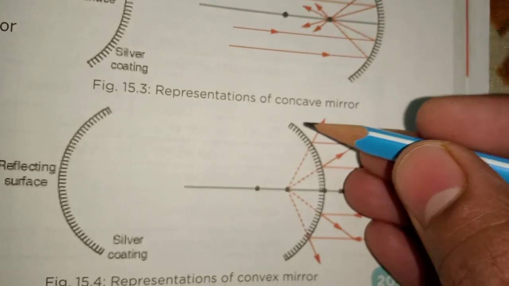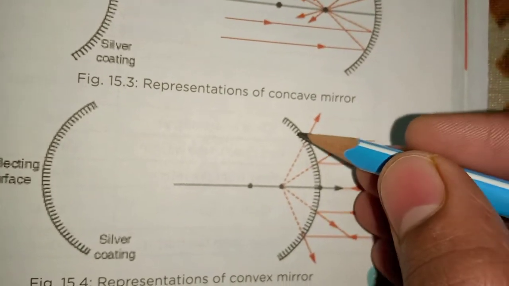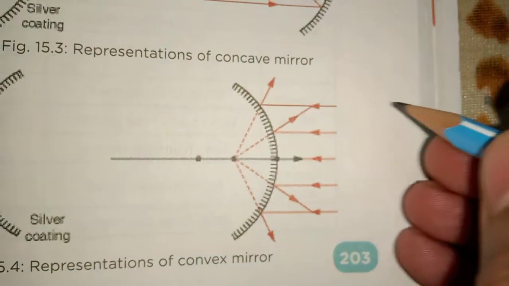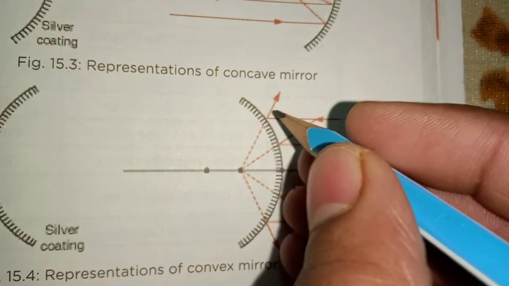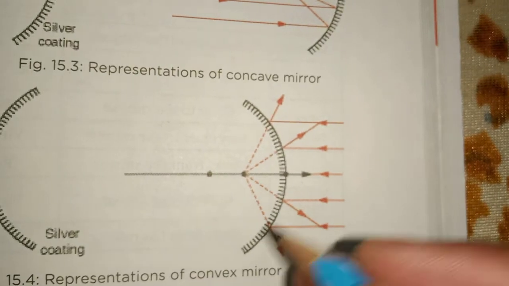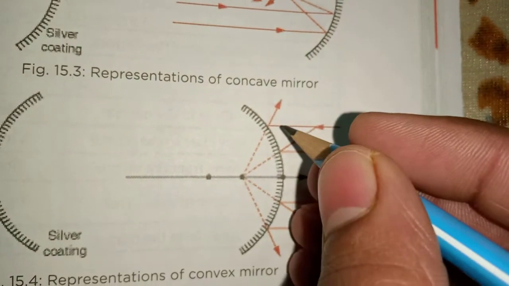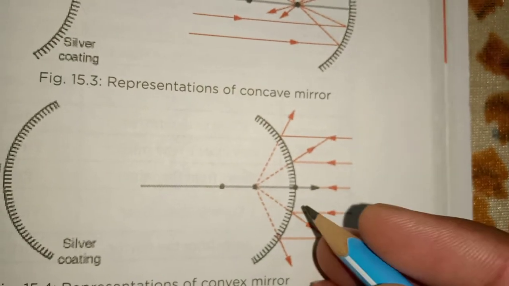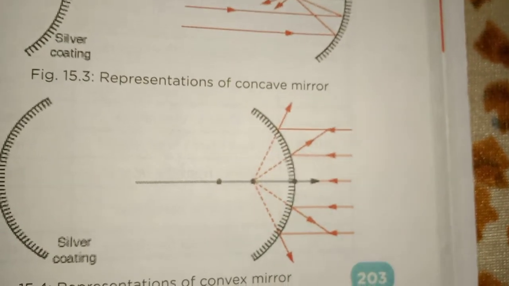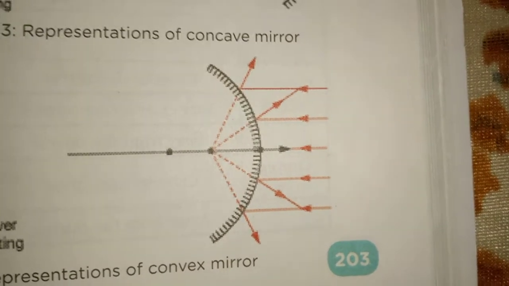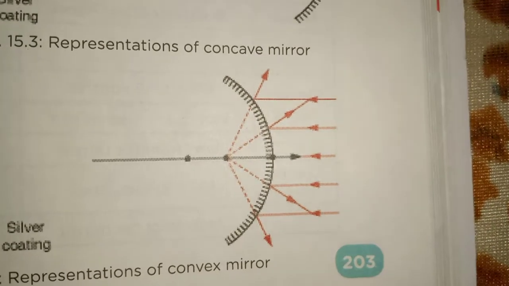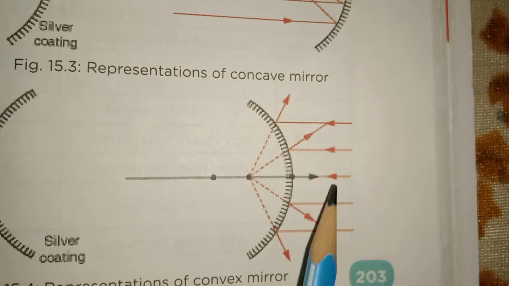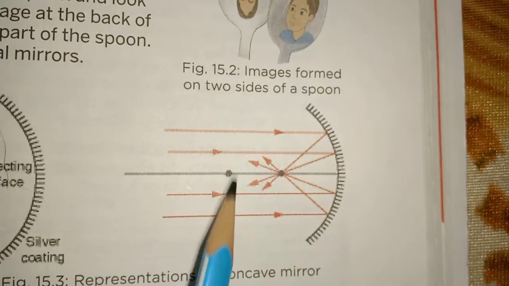The polished part, the reflecting surface, is here outside. So this is the reflection of light, the reflecting surface. The light is coming on this surface, and after reflection the light is going to spread. Light is spreading, and this is known as divergence of light. In this case the image formed is a virtual image, and in this case the image is formed real.